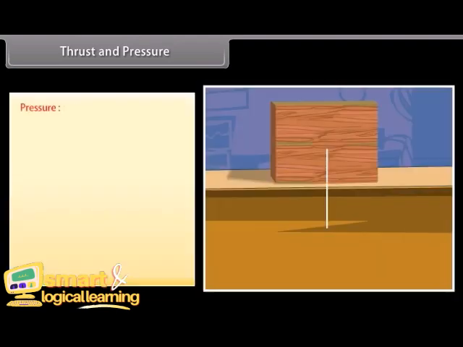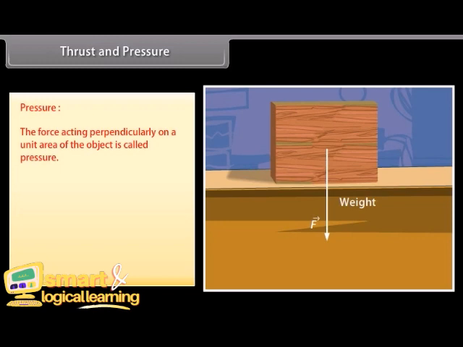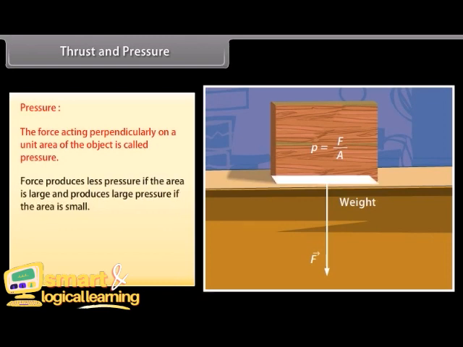Pressure: the force acting perpendicularly on a unit area of the object is called pressure. Force produces less pressure if the area is large, and produces large pressure if the area is small. Pressure is equal to force upon area. The SI unit is newtons per square meter.